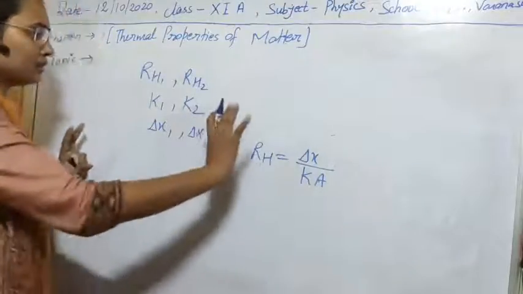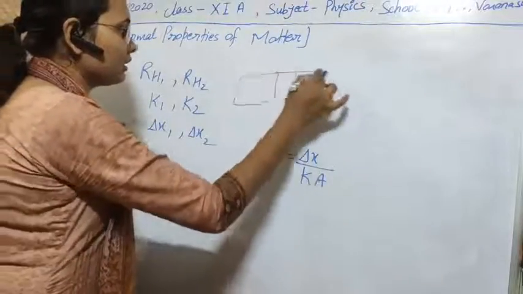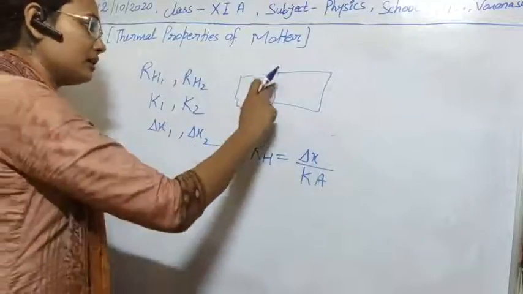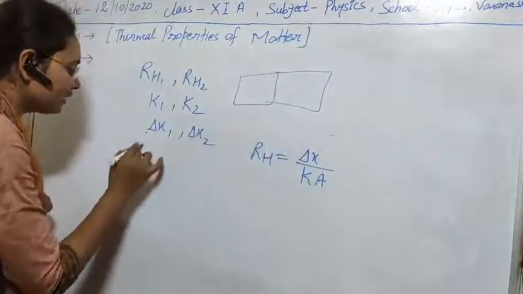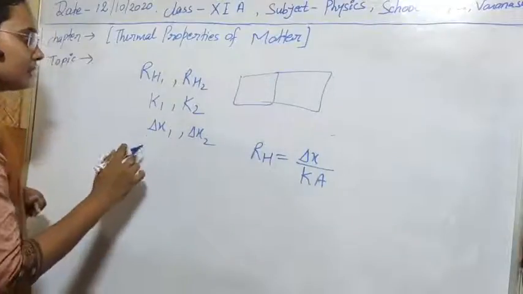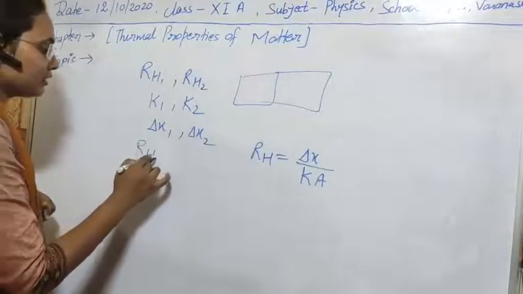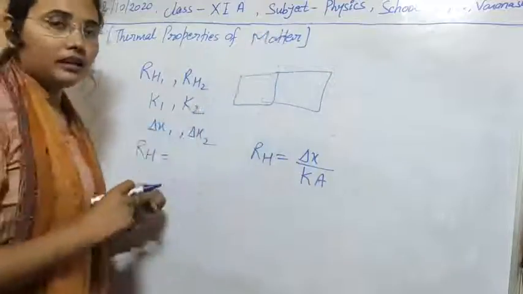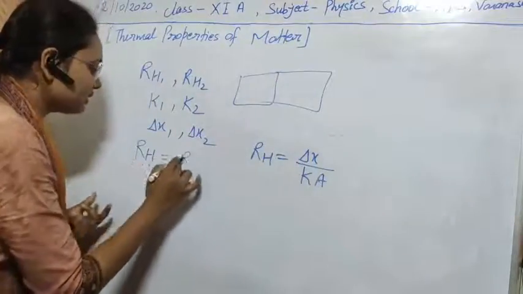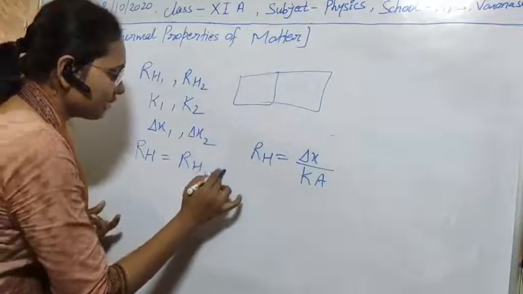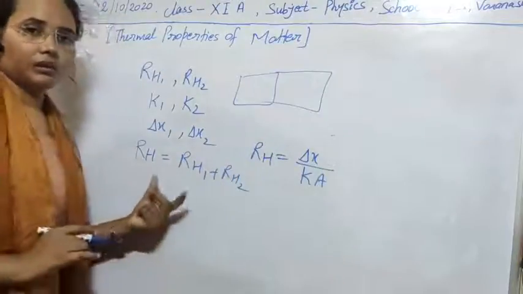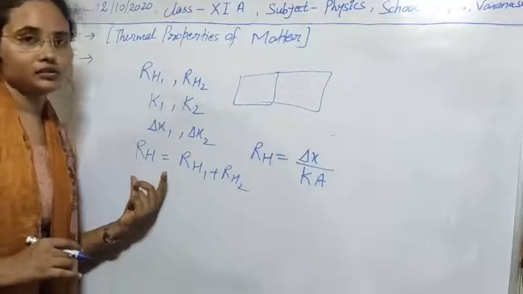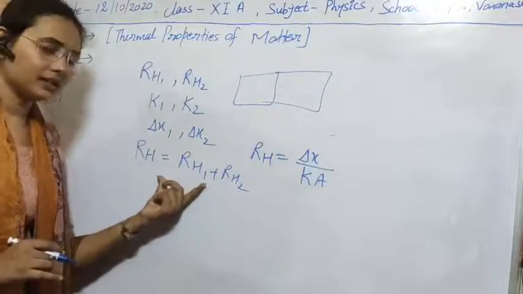Suppose the two substances are joined in series. As you know, in series the equivalent resistance, suppose the resistance of this combination is RH, will be RH1 plus RH2, because thermal resistance is analogous to electrical resistance, so that property will also be applicable here.